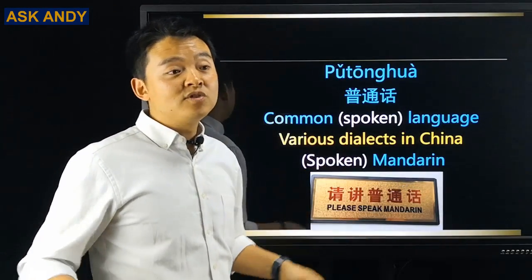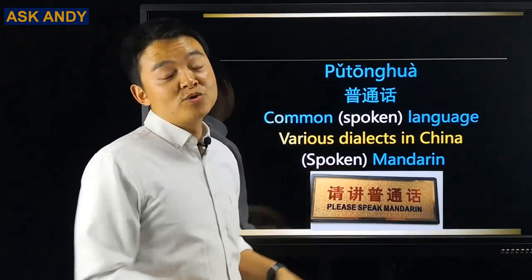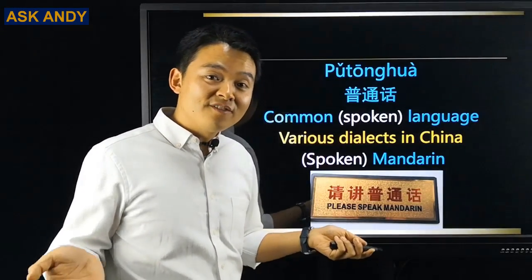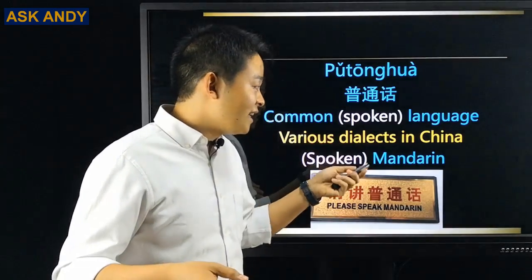Take a look at the map of the world. You are going to find China is almost the same size as Europe. How many languages do we have in Europe? See, so we are going to have a lot of different dialects in China.